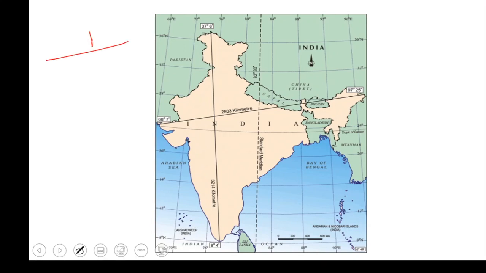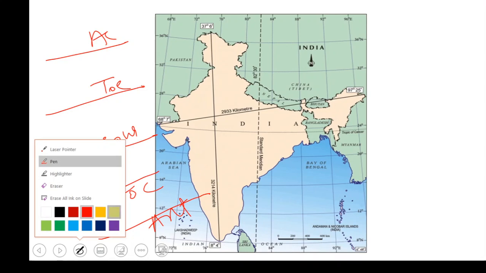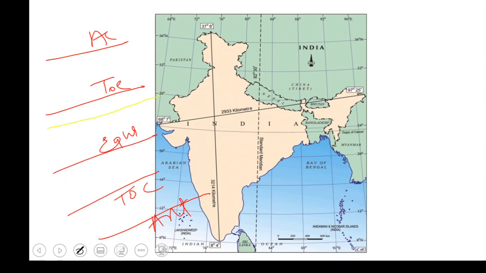So we have the Arctic Circle. We have the Tropic of Cancer. We have the equator. We have the Tropic of Capricorn. And we have the Antarctic Circle. So our country is lying in this particular region.